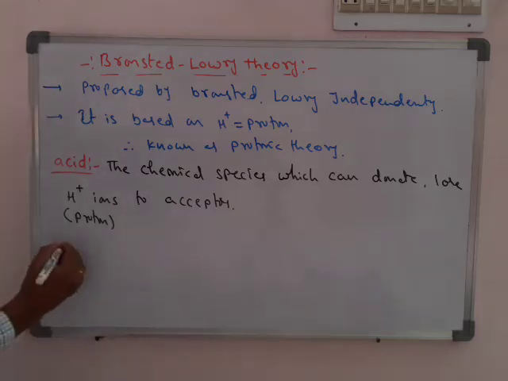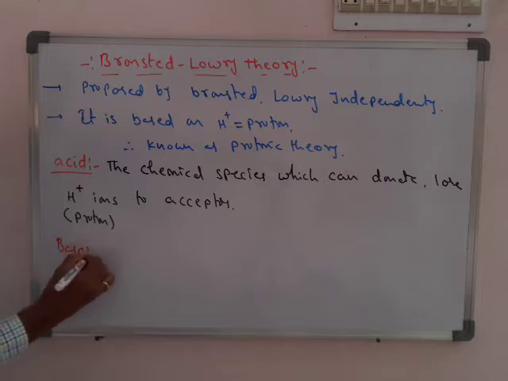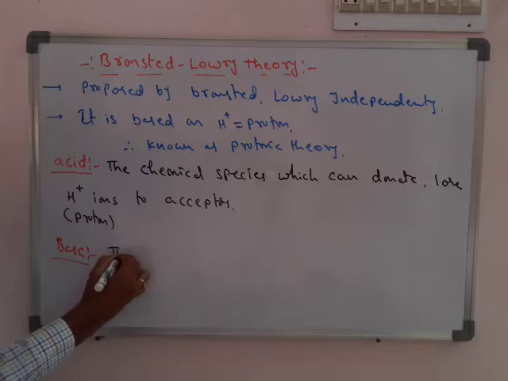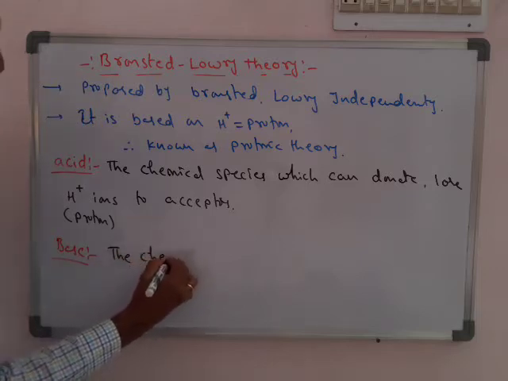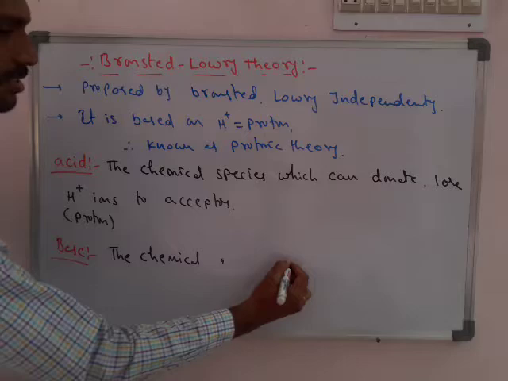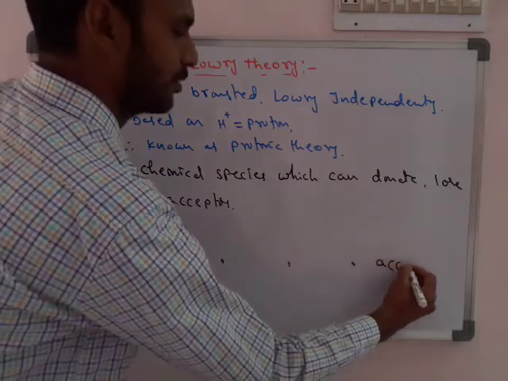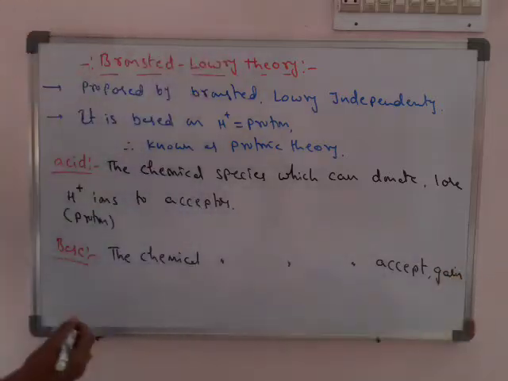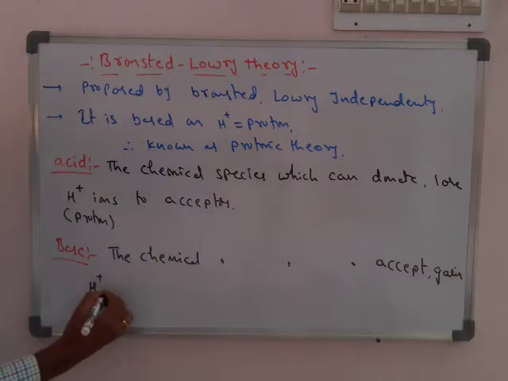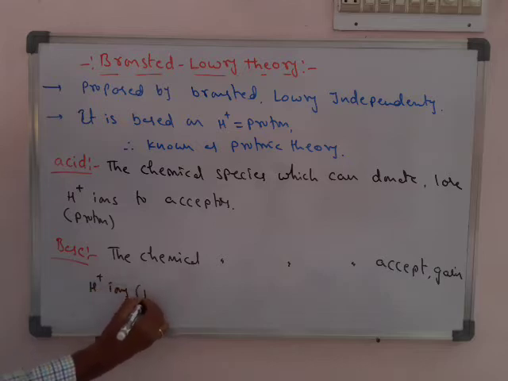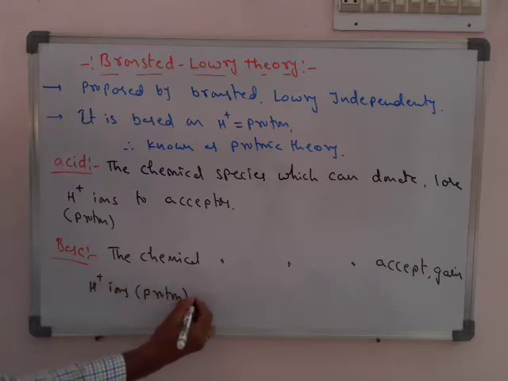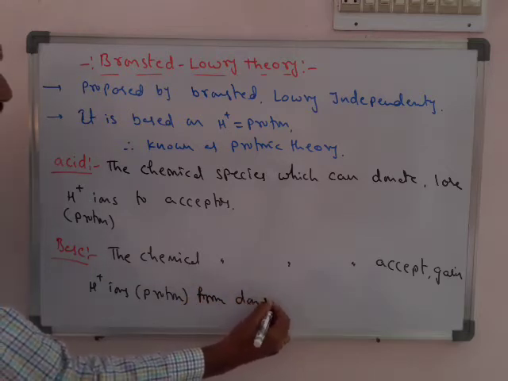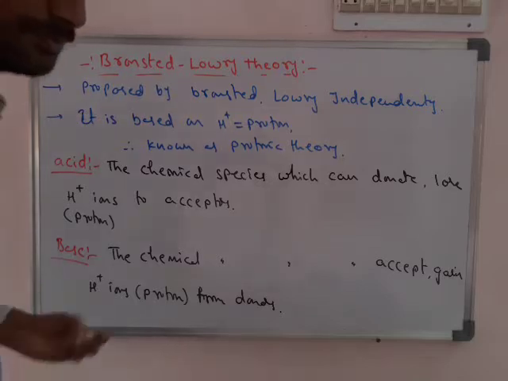Next, what is a base? What is the base according to this theory? It is exactly opposite to the acid's definition. The chemical species which can accept, or gain, H plus ions, nothing but protons, from proton donors are known as bases.